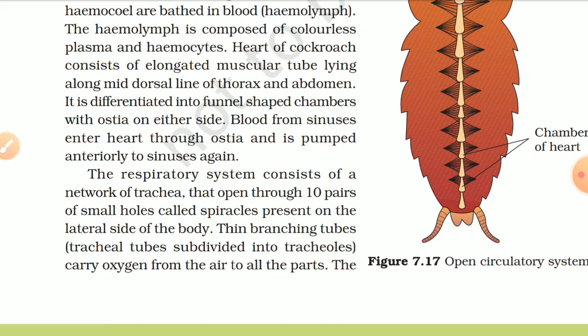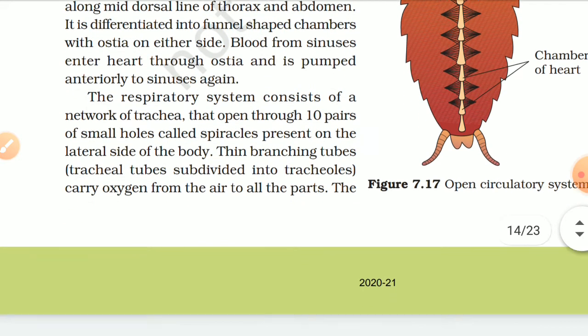Heart of cockroach consists of an elongated muscular tube lying along the mid-dorsal line of thorax and abdomen. It is differentiated into funnel-shaped chambers with ostia on either side. Blood from sinuses enters the heart through ostia and is pumped anteriorly to sinuses again.